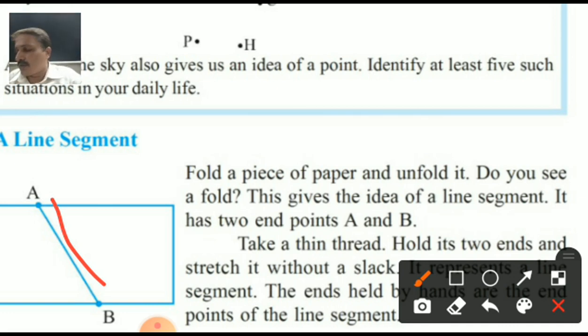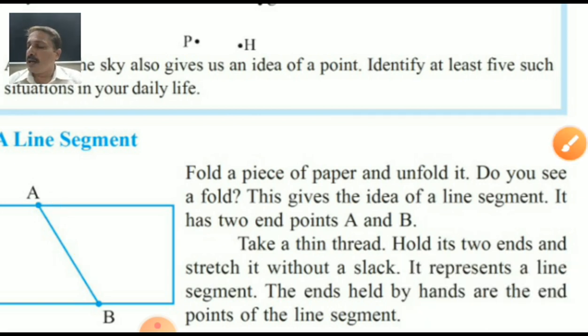My dear students, that's a crease shown by 2 points A and B. We can say joining AB with the pencil gives an idea of a line segment. Fold a piece of paper and unfold it. Do you find a fold? Yes, we found the fold. Now, this gives the idea of the line segment. It has 2 endpoints A and B in our example.